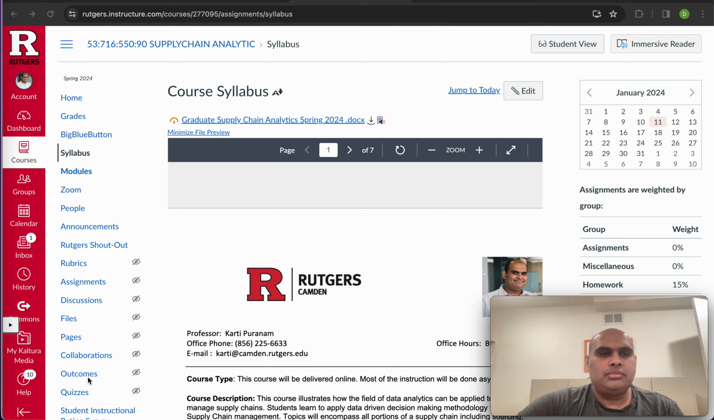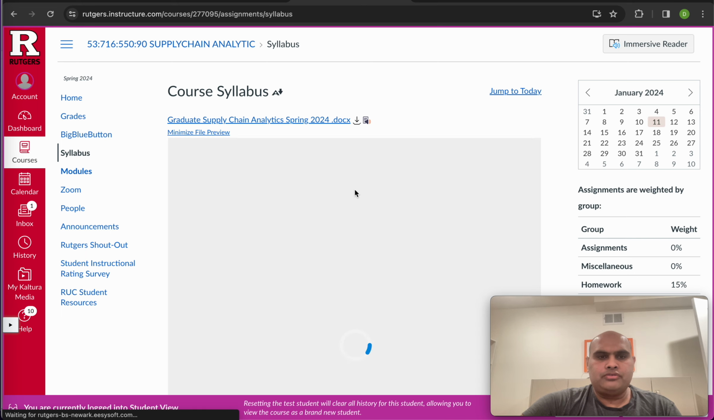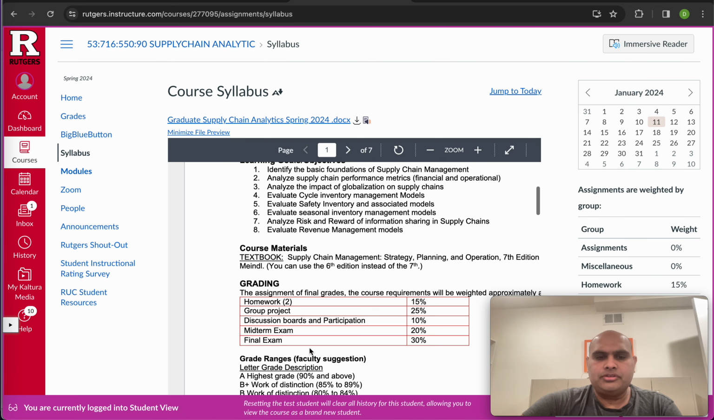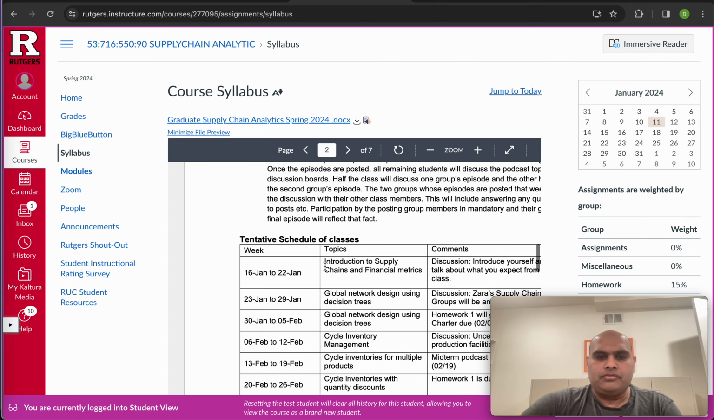You can find the syllabus on the Canvas website. If you click on syllabus, you should see a syllabus here. Let me go to the student view. This web page will look more like what you see. So if you click on syllabus, you should see the syllabus here. The syllabus will open up and all the information is here.